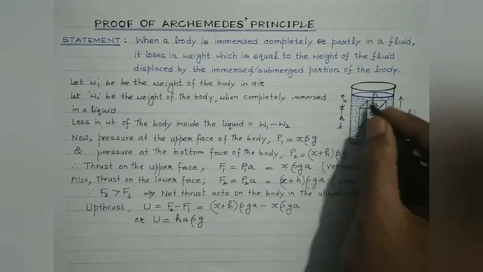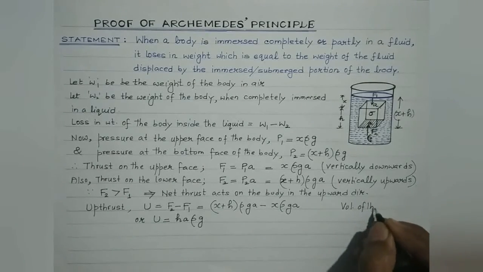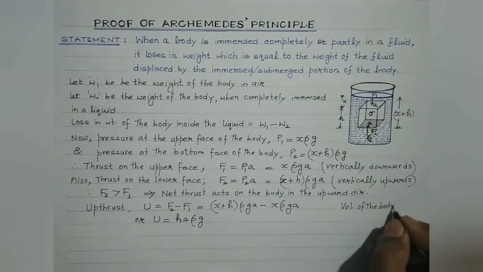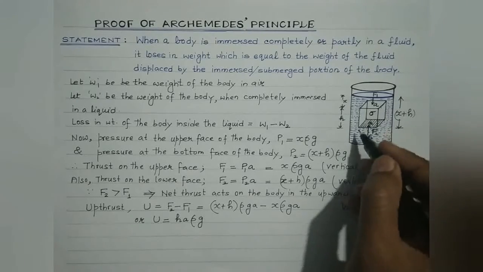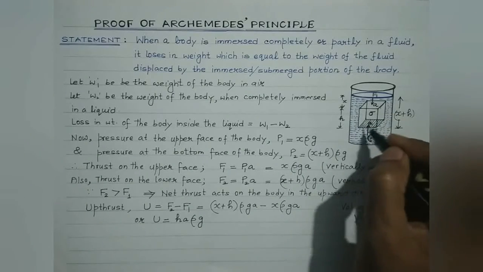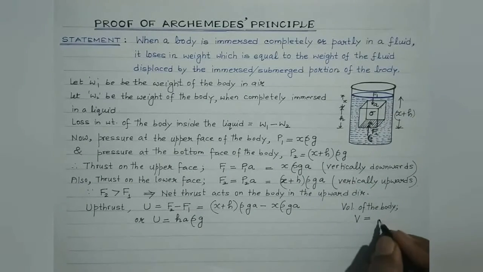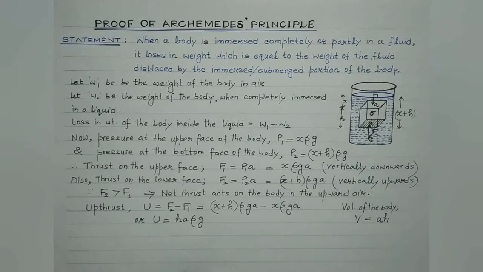Now here the volume of the body can be considered to be capital letter V. It is equal to area multiplied by height. The height of the body is h and the area of the base is A. So volume would be area of the base multiplied by height. This is the volume of the body.